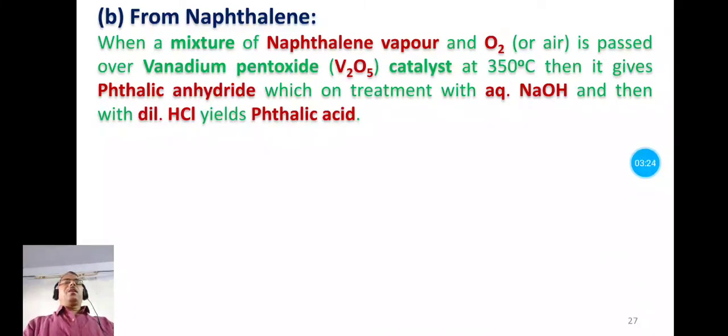This phthalic anhydride on treatment with a strong base like sodium hydroxide in aqueous medium forms an intermediate, and that on treatment with dilute hydrochloric acid forms phthalic acid.